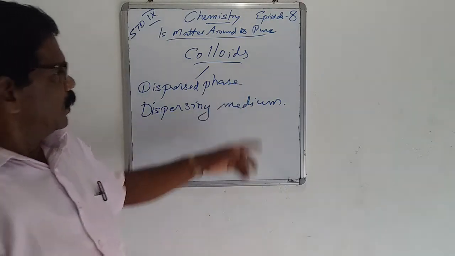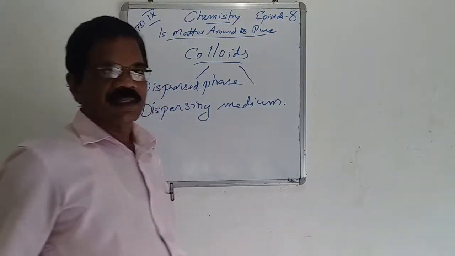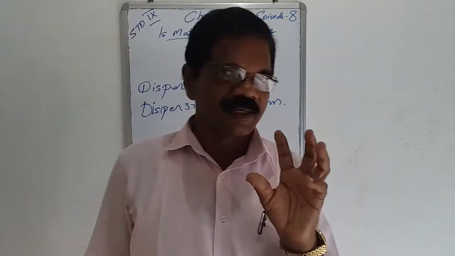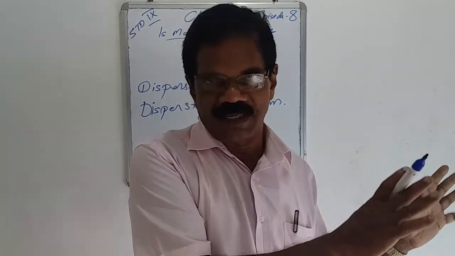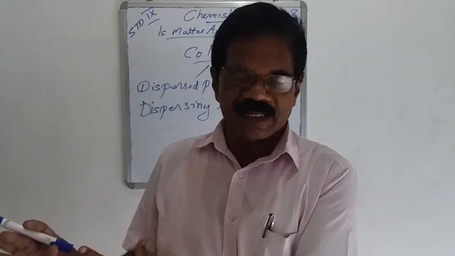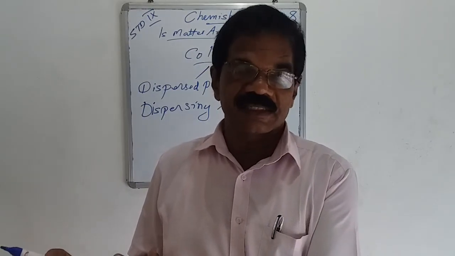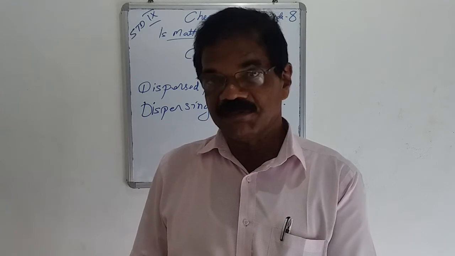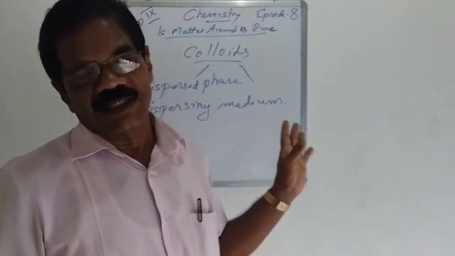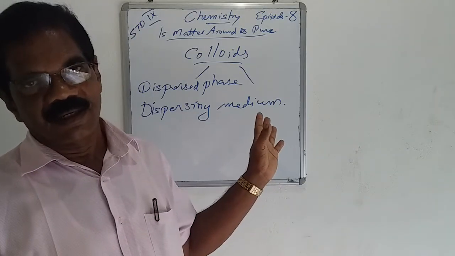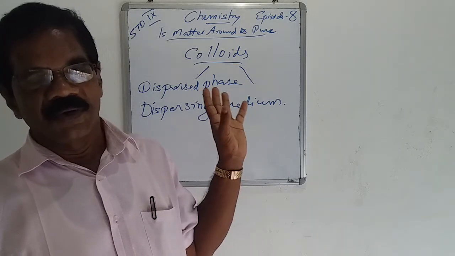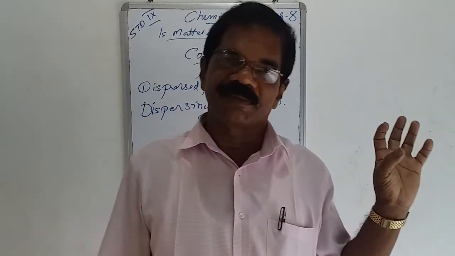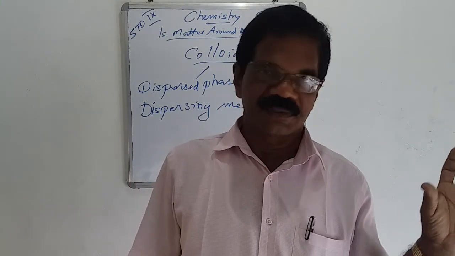So, in colloids, the solute part is known as the dispersed phase and the solvent part is known as the dispersing medium. Based on this dispersed phase and dispersing medium, the colloids can be classified into several types.